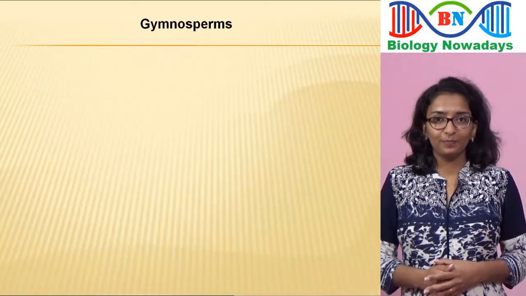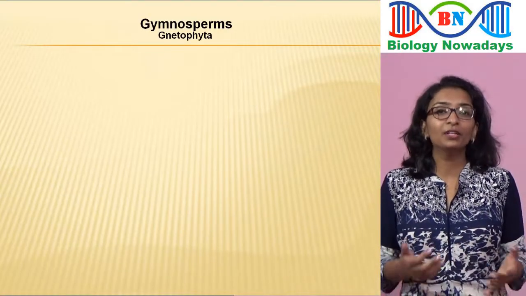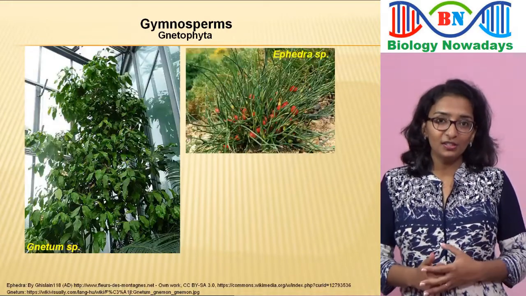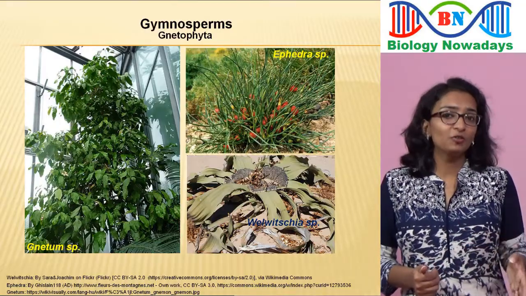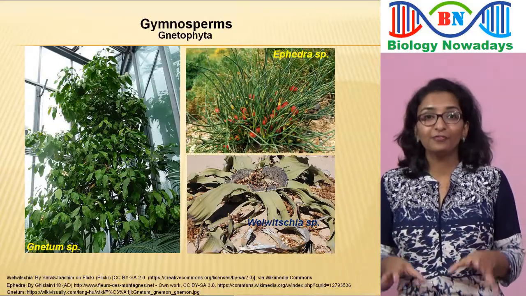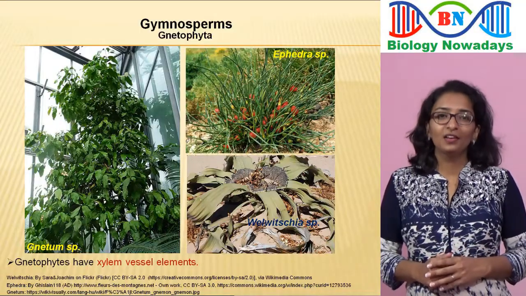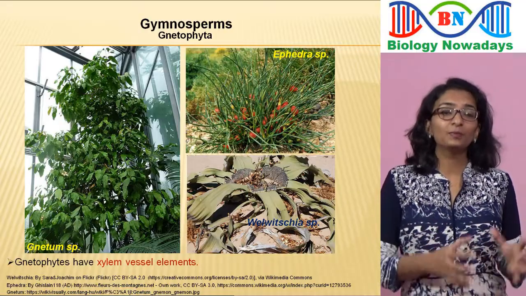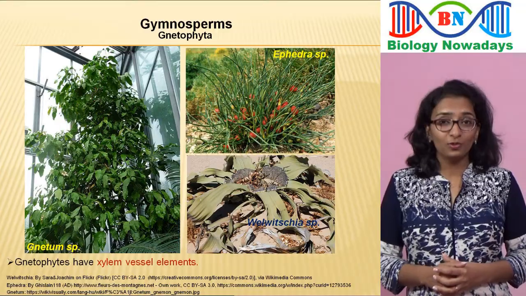Now, the fourth group, Gnetophyta. This group consists of members belonging to the three main genera, Gnetum, Ephedra and Welwitschia. The primary difference between gnetophytes and other gymnosperms is that the members of gnetophytes have xylem vessel elements, similar to those found in angiosperms. Because of this, gnetophytes were once thought to be the closest gymnosperm relatives of angiosperms. However, molecular studies showed that it is wrong.